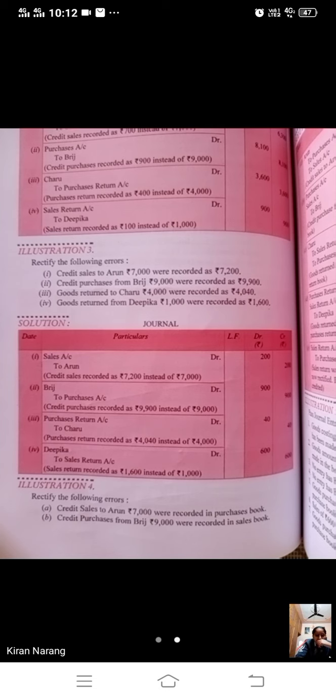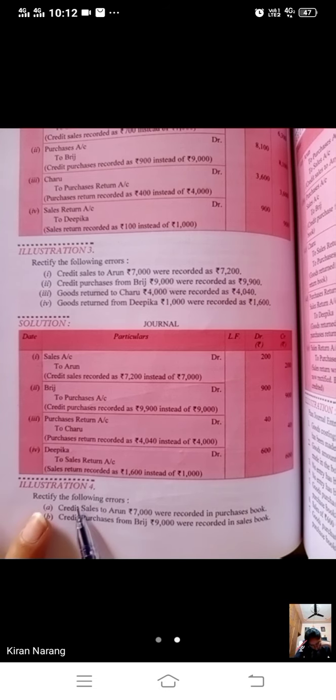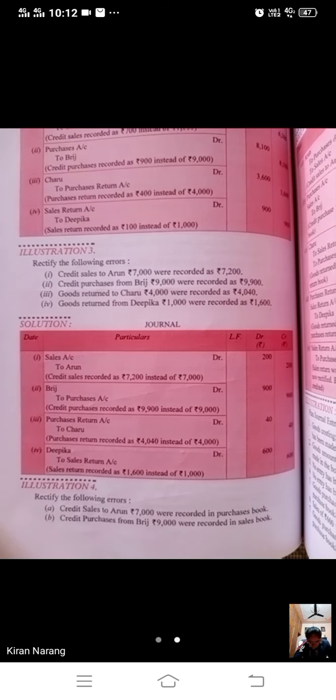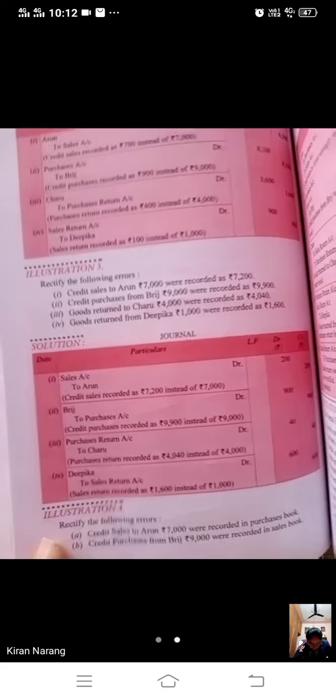Now have a look at the fourth illustration. This is a little bit different question. Rectify the following errors. Credit sale to Arun 7,000 were recorded in purchase book. This time we have made a big mistake. In place of sale, we have recorded it in the purchase book. So have a look at how this entry will be rectified.